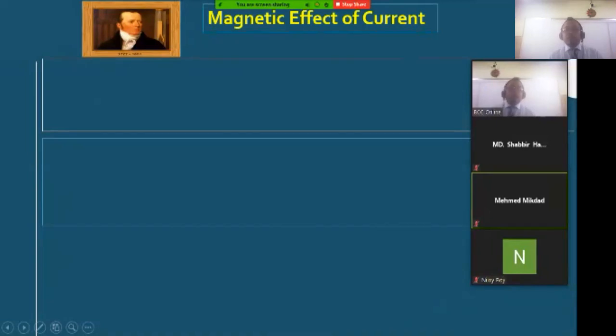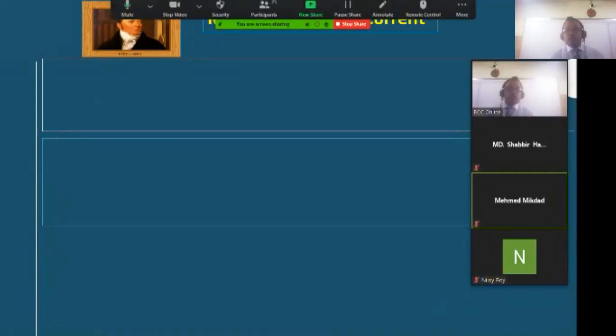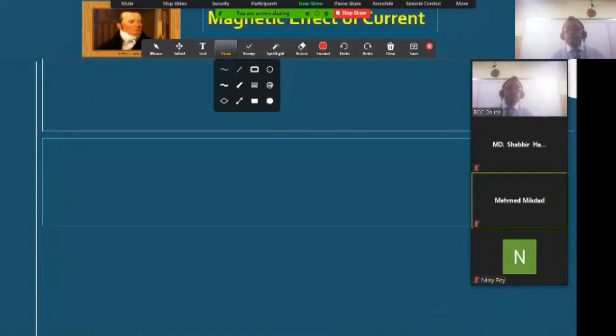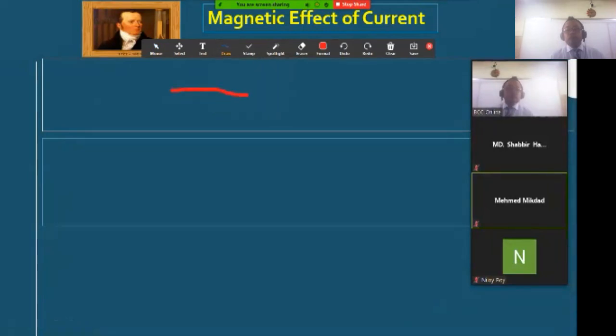What is magnetic effect of current? You know it very well that when current is flowing through a conductor, around this conductor a small amount of magnetic field is created. Let us suppose this is our conductor and through this conductor current is flowing.